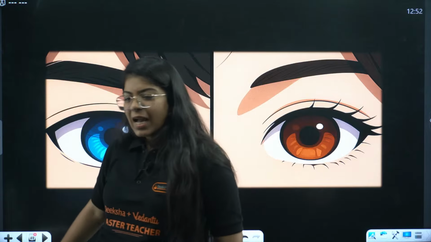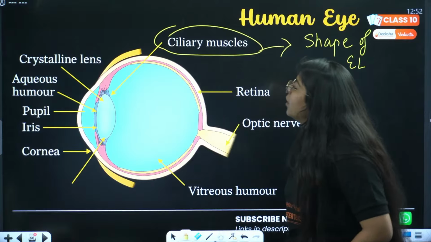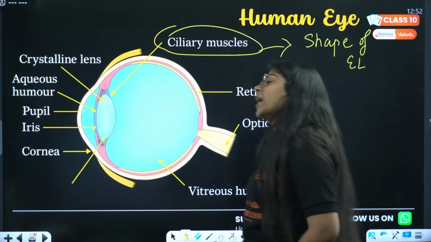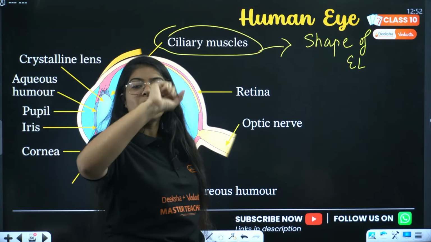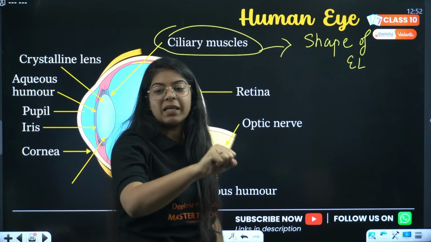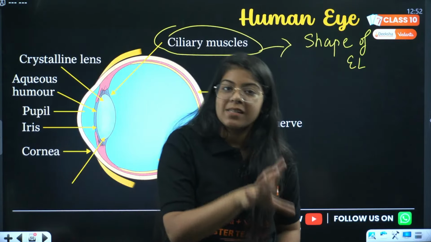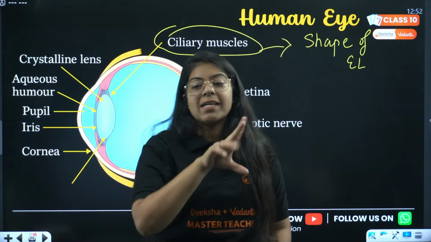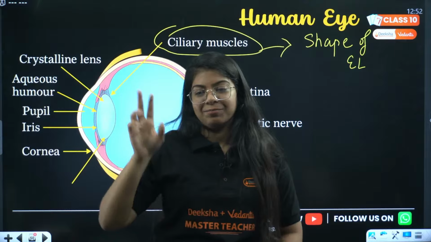Done. Next, which part is responsible for the maximum amount of refraction that is happening in your eye? The maximum amount of refraction that is happening in your eye is due to which part of the human eye?